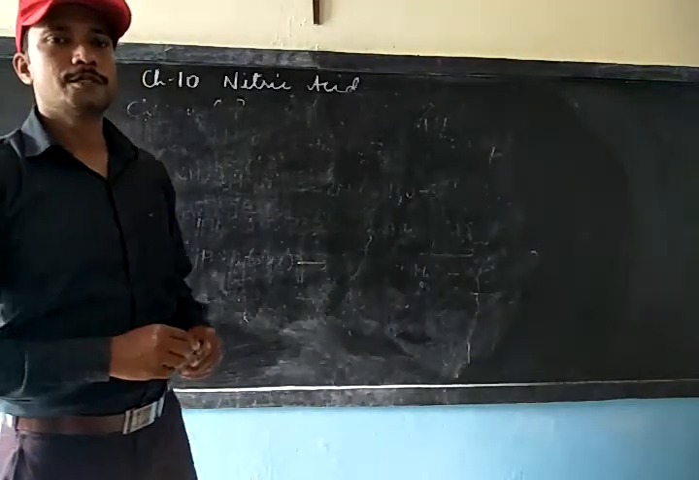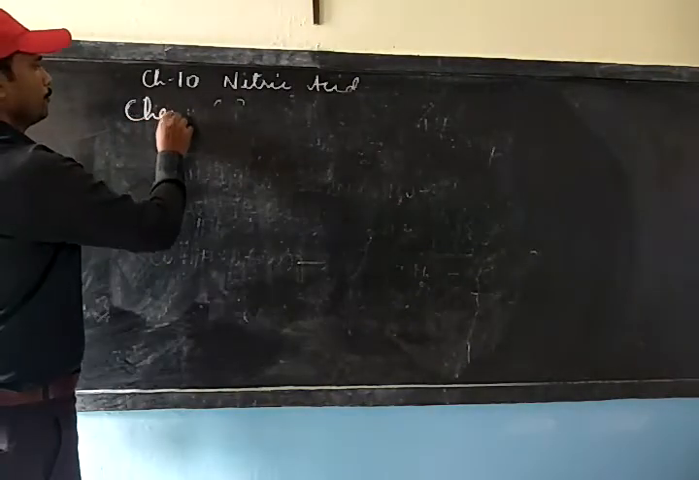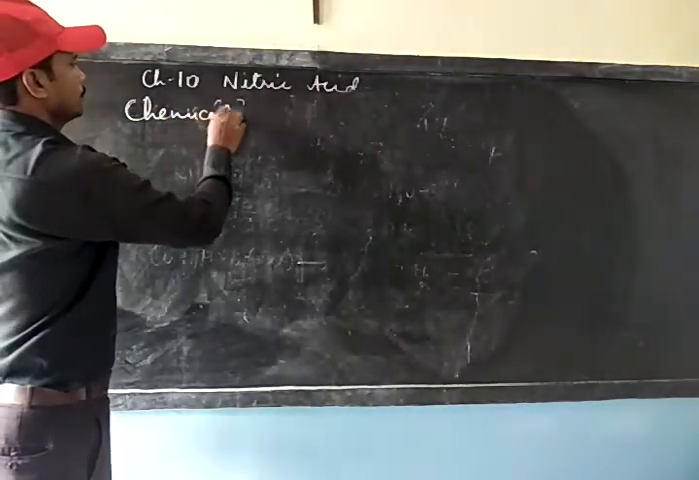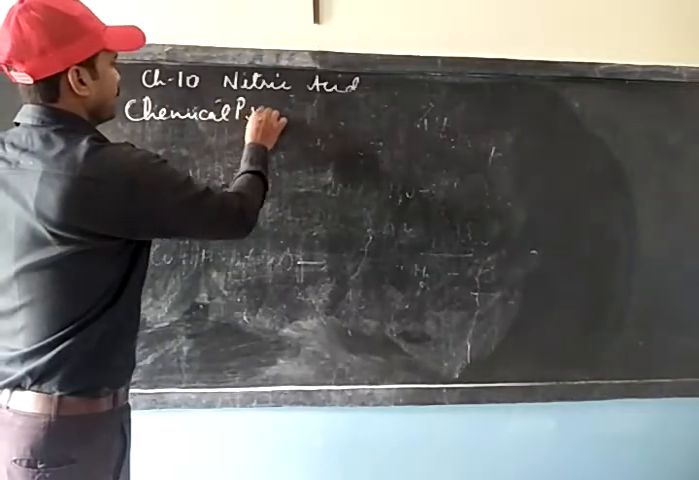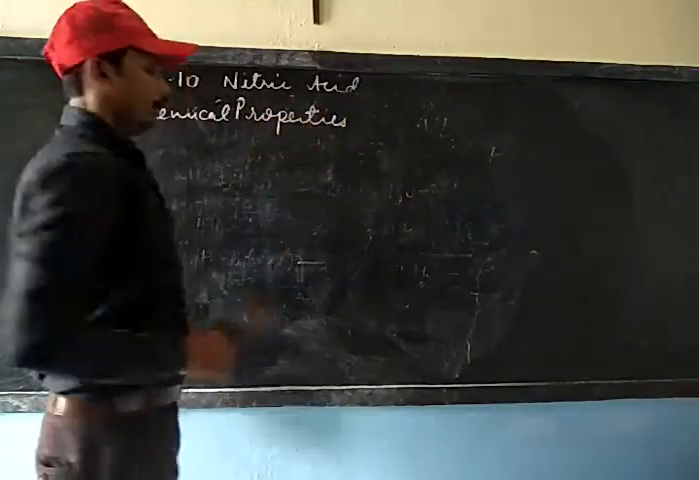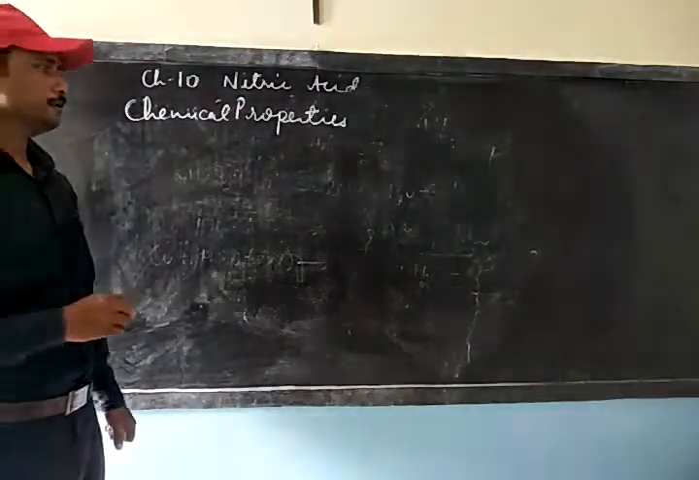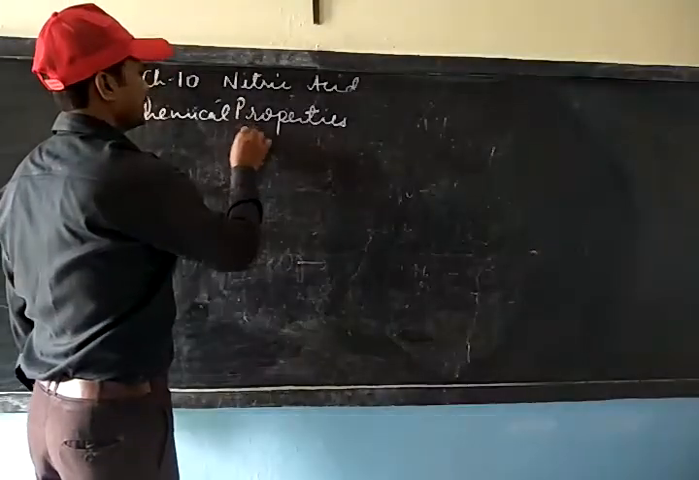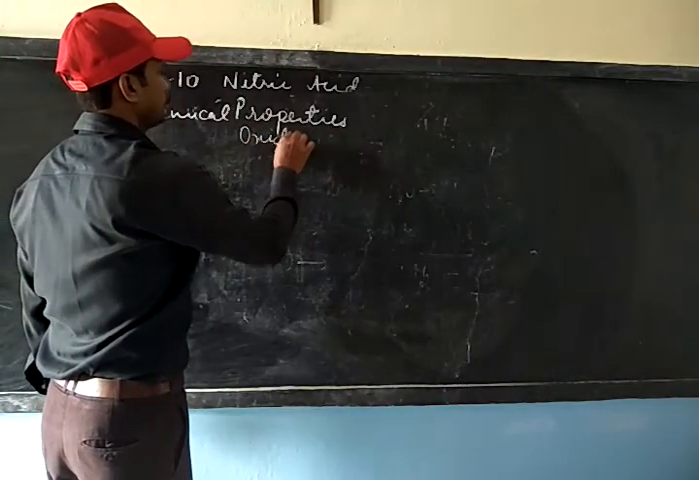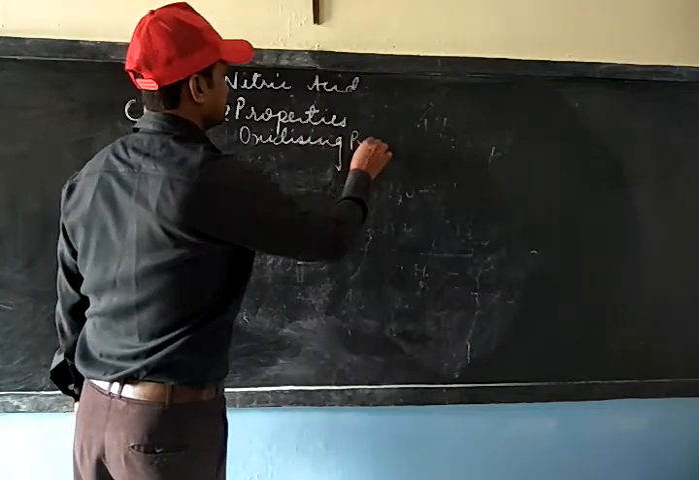Good morning, students. We are going to see chemical properties of nitric acid. Chemical properties. And the important chemical properties we are going to see will be the oxidizing properties. Oxidizing properties.